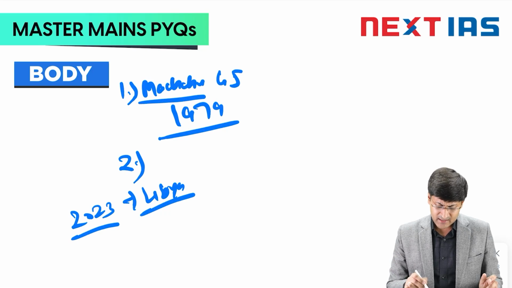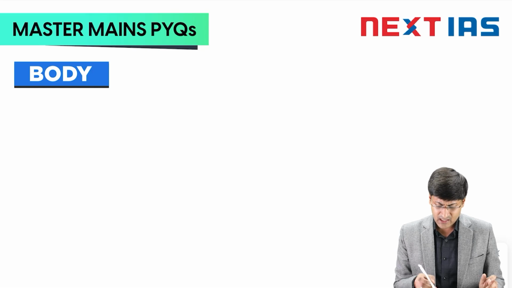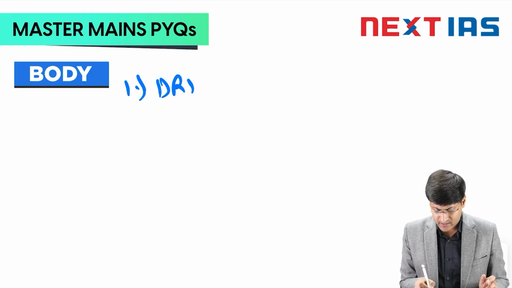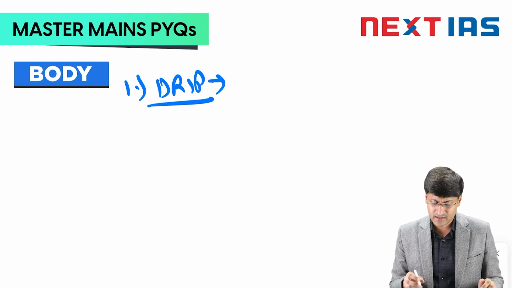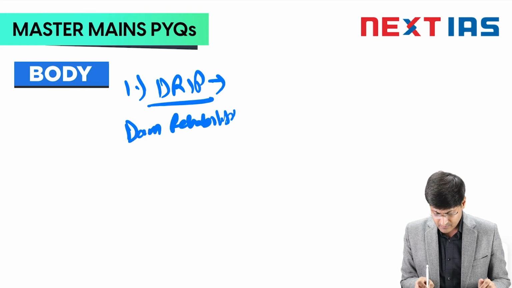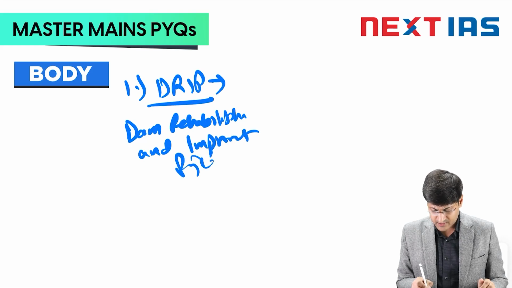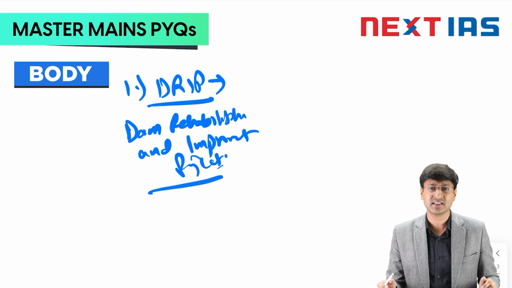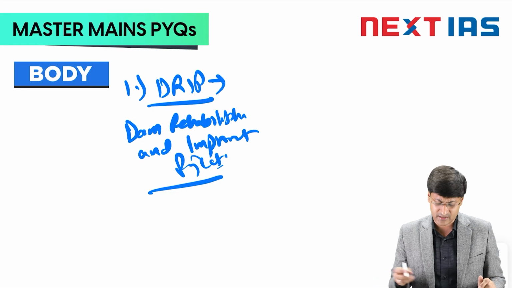Now if we talk about the steps that have been taken by the government in this regard, the Indian government too might be taking some steps. The first step that comes to our mind is the DRIP strategy. The Indian government, with financial assistance from the World Bank, was using this strategy of DRIP, that is Dam Rehabilitation and Improvement Project. This was basically to enhance the safety and protection of a dam and to enhance its operational efficiency. DRIP phase 1 was finished in 2021, but then we started with DRIP phase 2 as well as phase 3.